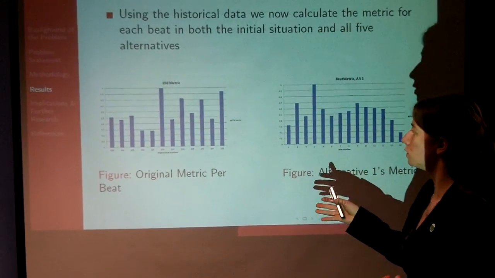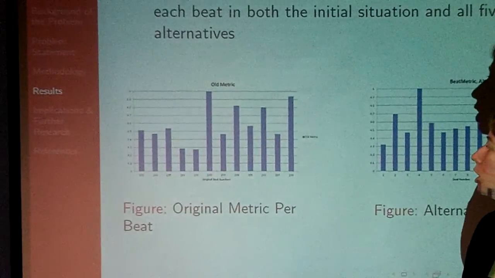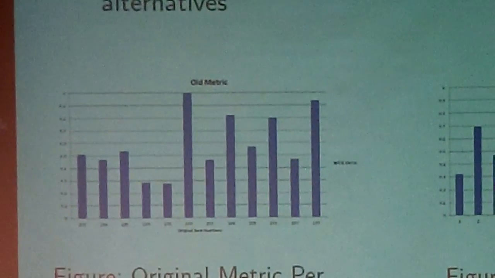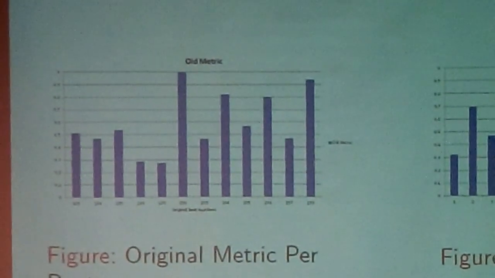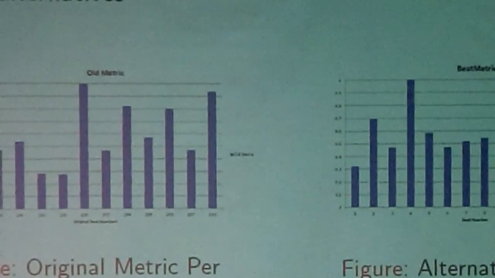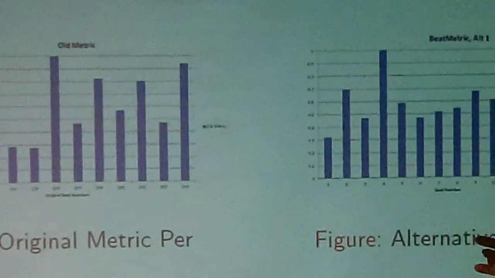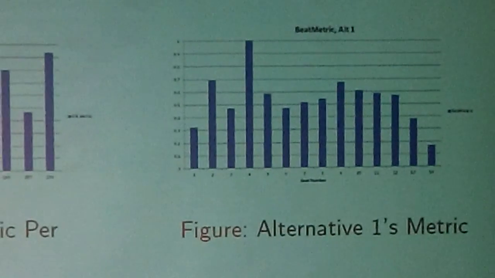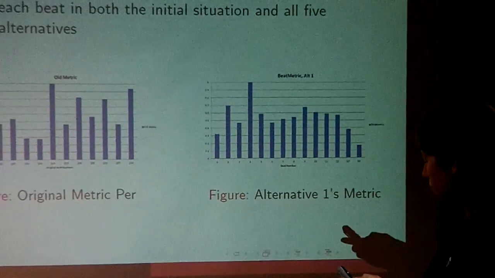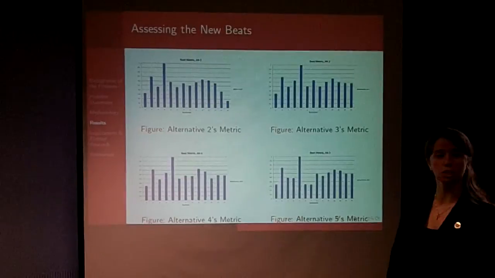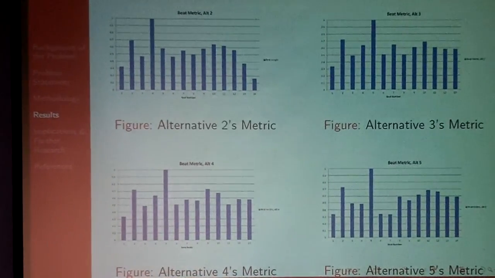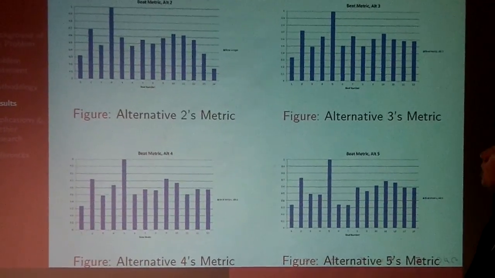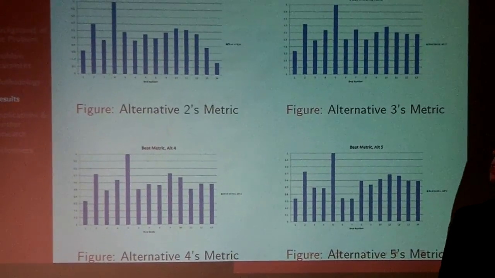Using that historical data, the figure here on your left is the original metric per beat. You'll note that there's a high variation among the different beats, and this is something that we want to correct with our alternatives. The figure on the right is alternative 1's metric for each of the beats proposed in this alternative. We did this for each of the 5 alternatives that were proposed, and they're seen here.